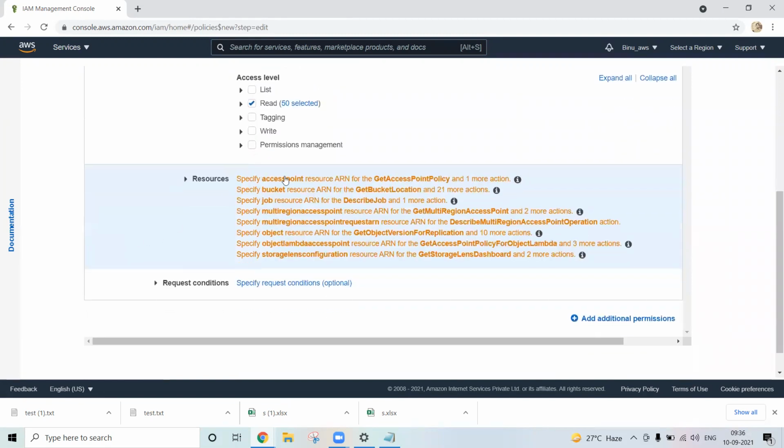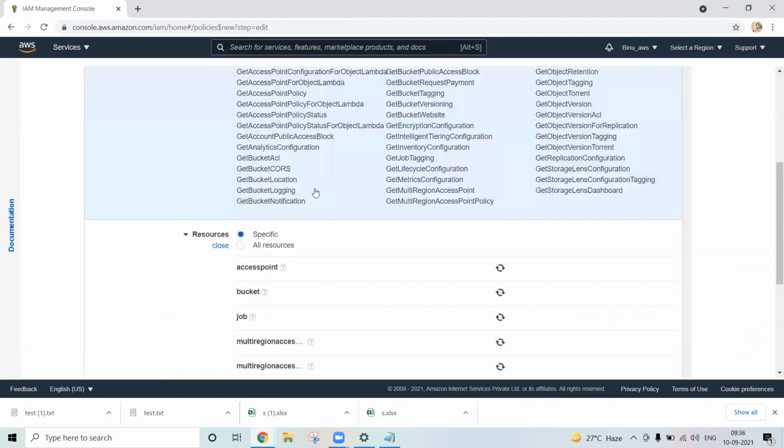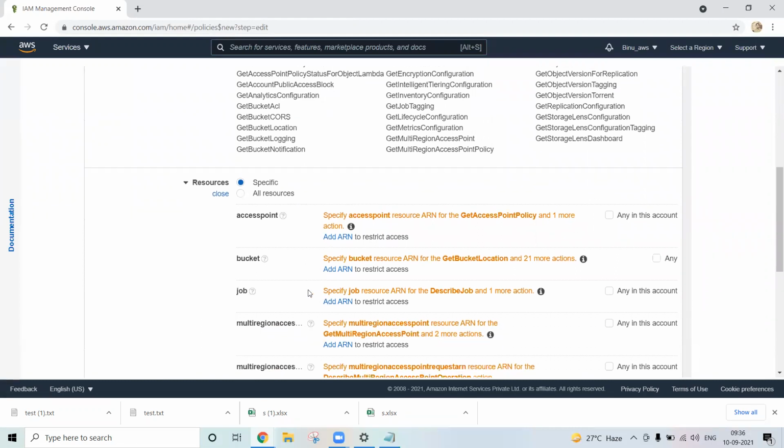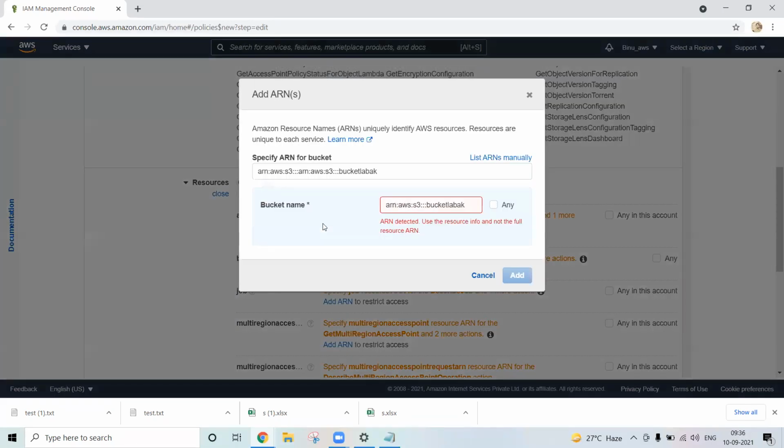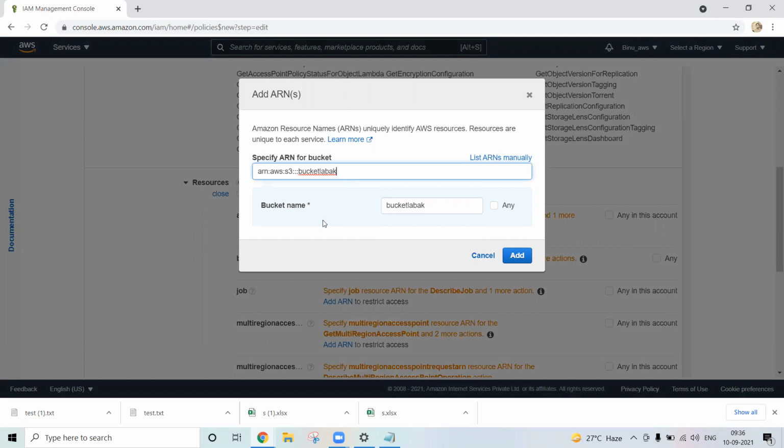So what kind of read permission can you give? Let's give all, simply. Now coming to here, I specify the bucket. I am giving it at the bucket level, right? So I specify the bucket name. Add the ARN. This is the ARN we have given, right? Got it? And for the object resources, leave it, remove it. Now click add.